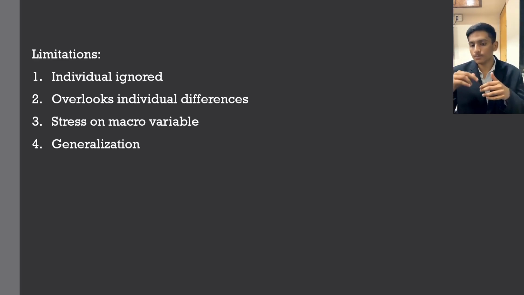Then stress on macro variables. While we study macroeconomics or economics in general, at a larger level, we mostly talk only about GDP and national income. Other factors are clearly ignored in this regard, and there is an excessive generalization of each and every theory. While we were studying microeconomics, the smaller economics, we used to talk about each and every individual at a particular point of time, but there we used to ignore the macro perspective. But when we are studying macroeconomics, we are overlooking and generalizing a lot of things, which is the reason why we ignore individual wants.